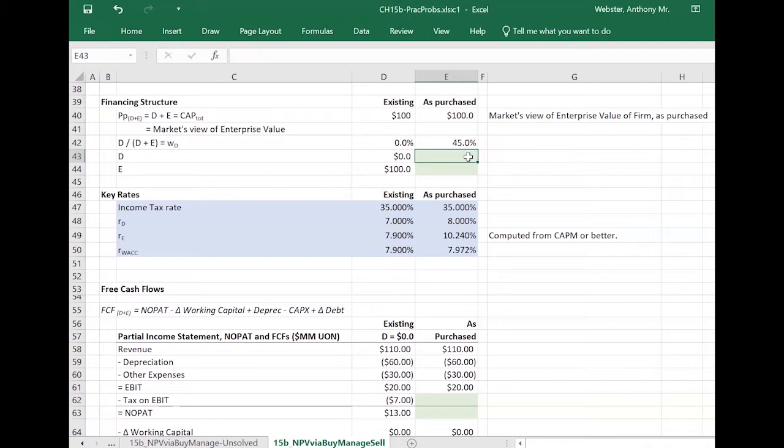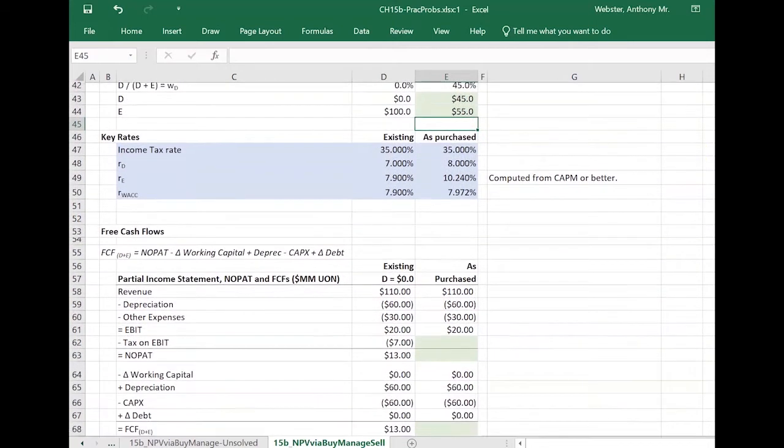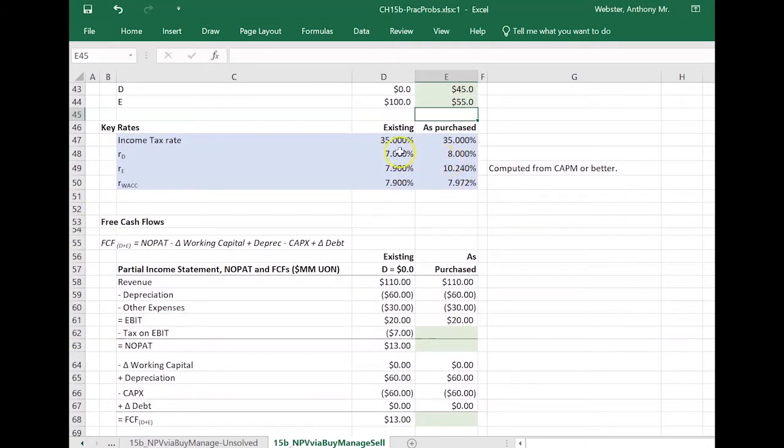So that means that the loan the firm has to take out is equal to 45% of the total amount needed to take over the firm, and the equity folks in the team are going to have to come up with the rest of the takeover control price of 55 million.